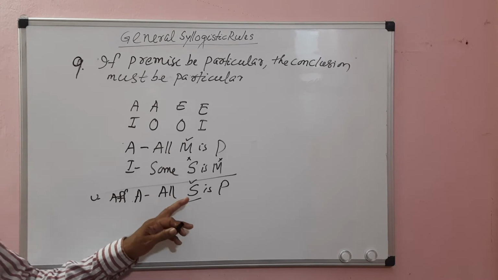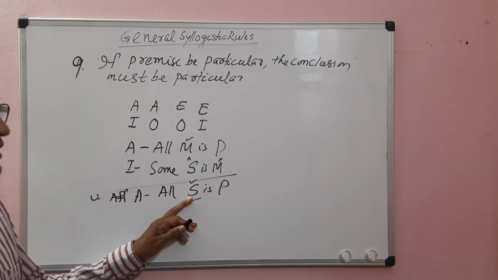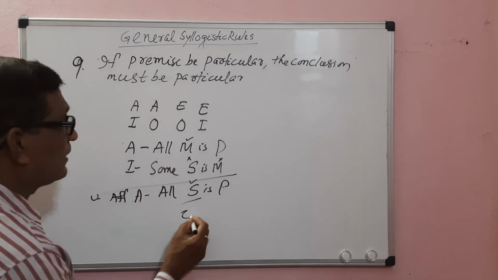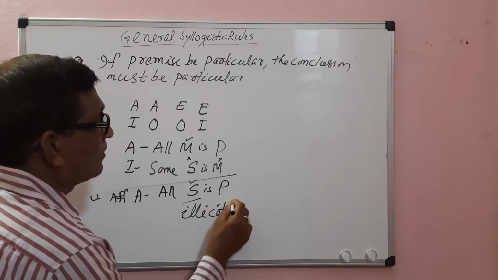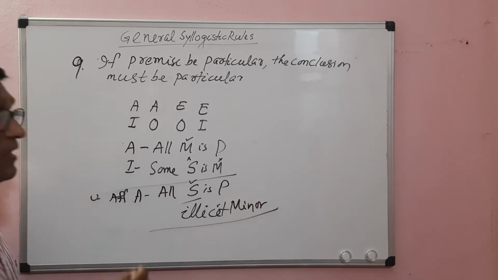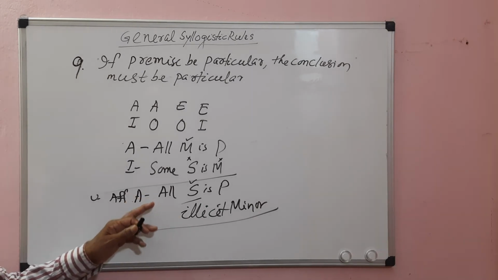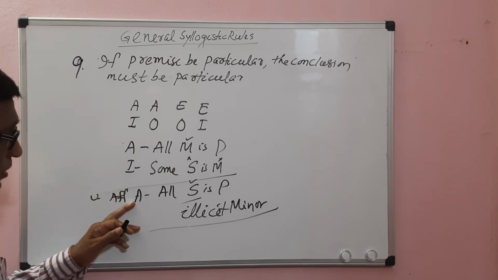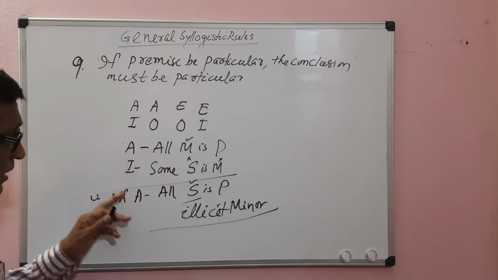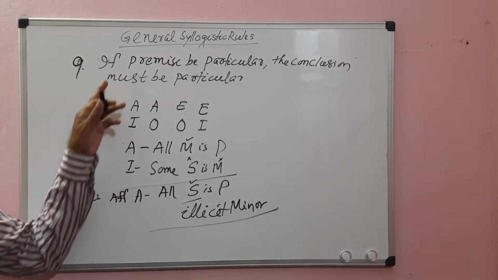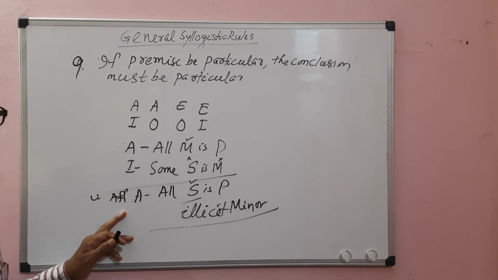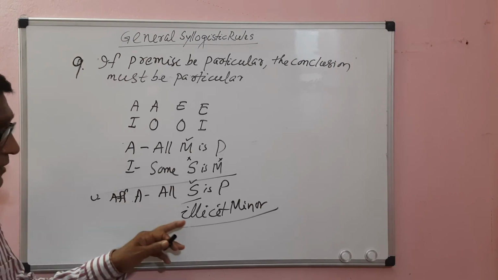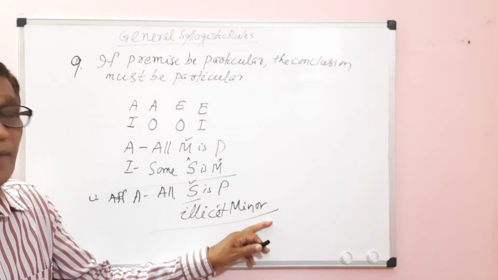Here the subject means the minor term. In the conclusion the minor term is distributed, but it is not distributed in the minor premise. So it leads to the fallacy of illicit minor. Why does this fallacy arise? Because we have made the conclusion universal affirmative instead of particular. According to the rule, if one premise is particular, the conclusion must be particular, but instead we made it universal. Therefore it commits the fallacy of illicit minor.